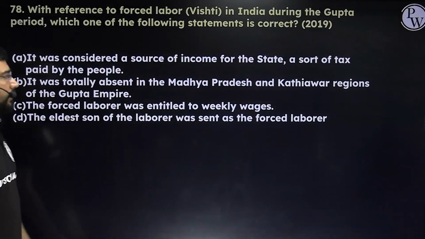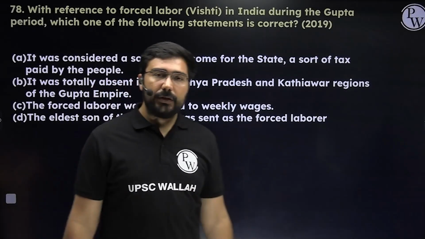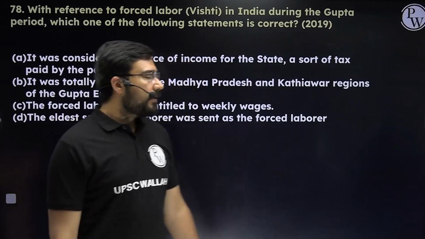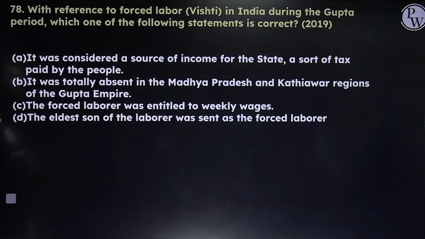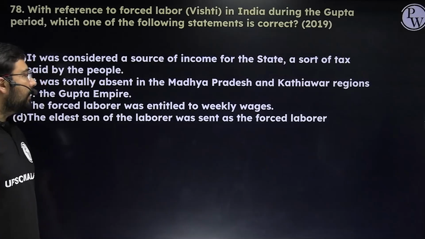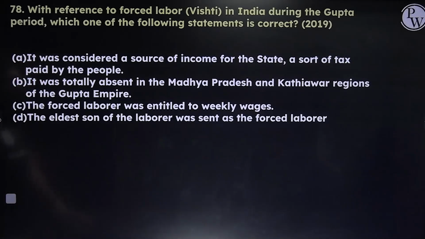Vishti. The Vishti was a forced labor which used to be there during the Gupta period, right? And it was more or less a kind of a tax imposed by the rulers. It was considered a source of income for the state, a sort of tax paid by the people. Yes, because they were not paid for their labor. First statement is correct. Let us still understand the rest of the three. It was totally absent in Madhya Pradesh and Kathiawar region.